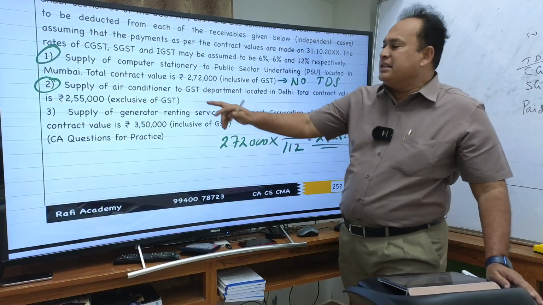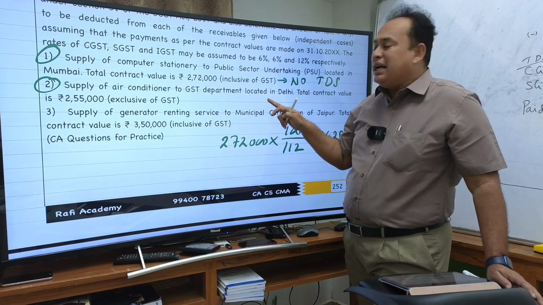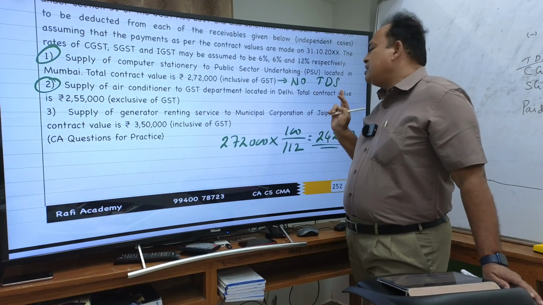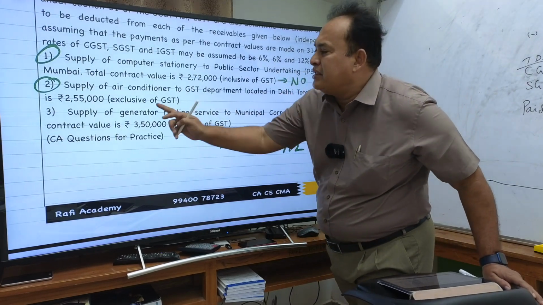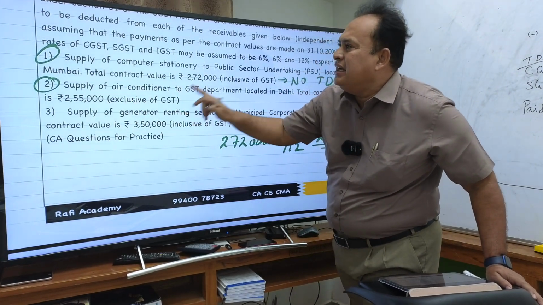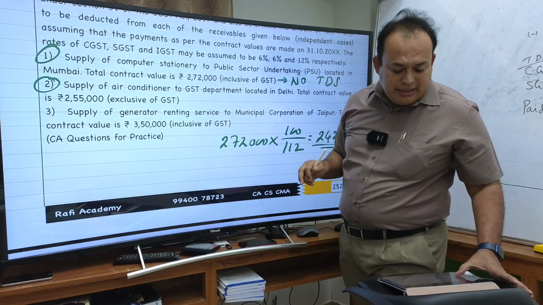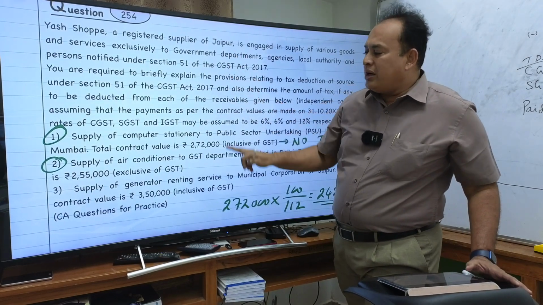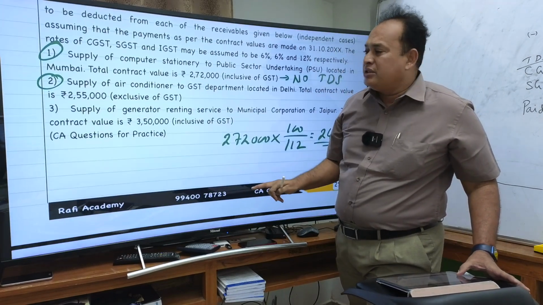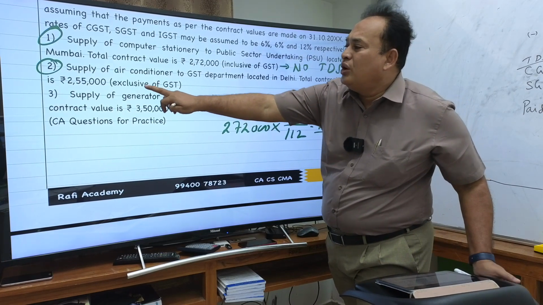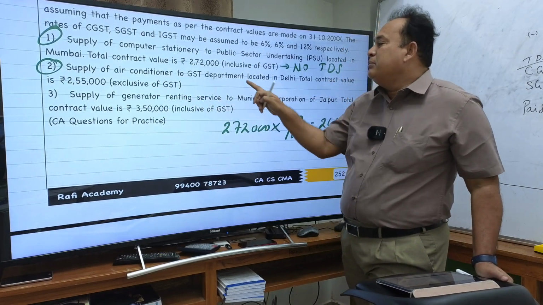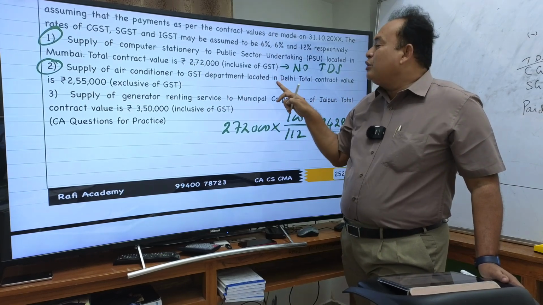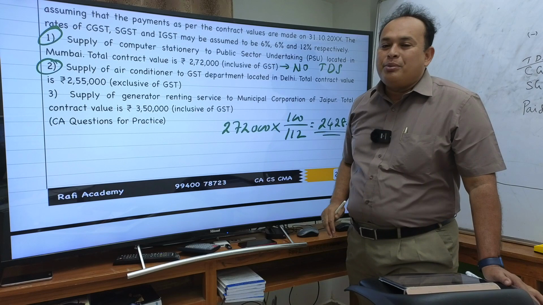Second case, supply of air conditioner to the GST department located in Delhi. Total contract value is 2,55,000 exclusive of GST. The supplier is located in Jaipur, Rajasthan. Supplied worth more than 2.5 lakhs, 2 lakh 55 thousand, an air conditioner to the GST department, which is located in Delhi. If so, is TDS applicable or not applicable?